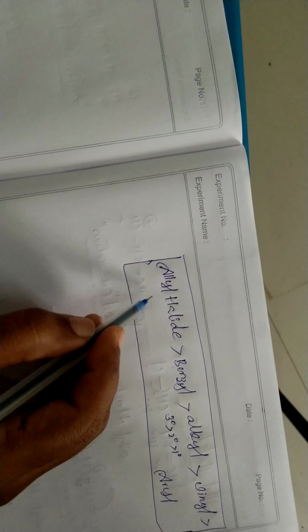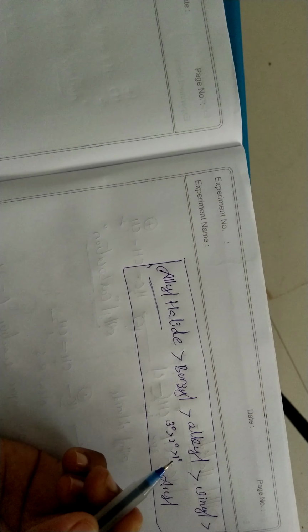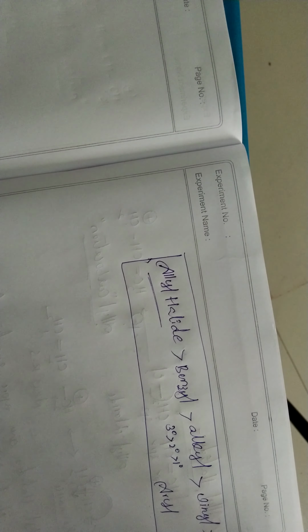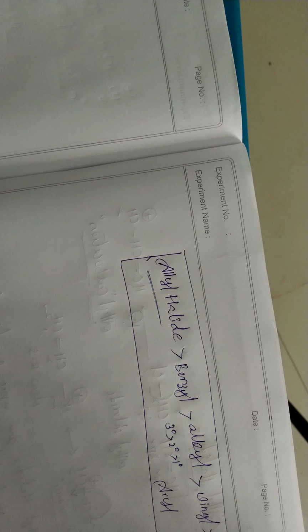So from all these, allyl halide is the most reactive towards nucleophilic substitution reactions. So this is about nucleophilic substitution reactions. From tomorrow onwards we are going to start hydroxy compounds. This is about halogen compounds.